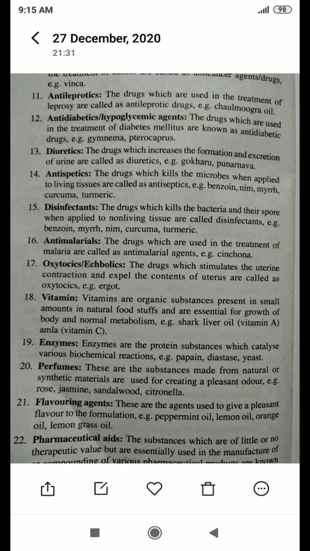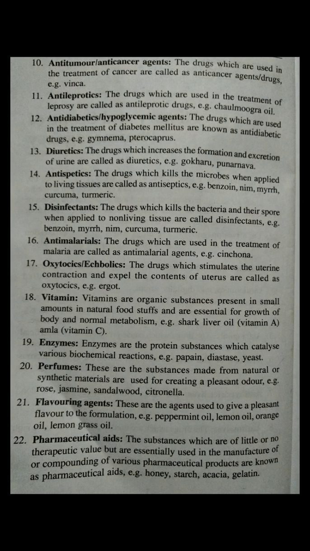The next is antidiabetics or hypoglycemic agents. The drugs which are used for the treatment of diabetes mellitus are called antidiabetic drugs. For example, Gymnema and Pterocarpus.